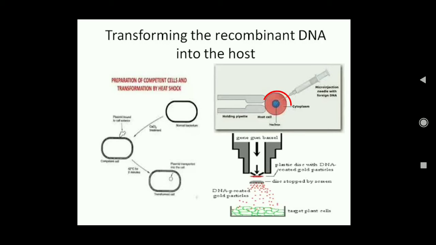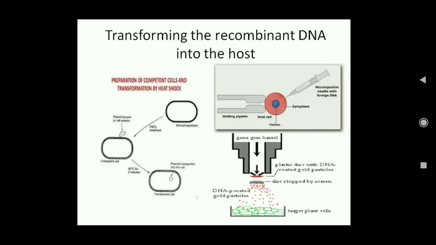In case of animal cells, microinjection is used. You can see a fine needle is used to insert the foreign gene or the recombinant DNA into the nucleus. In case of plant cell, this process is known as the gene gun process.